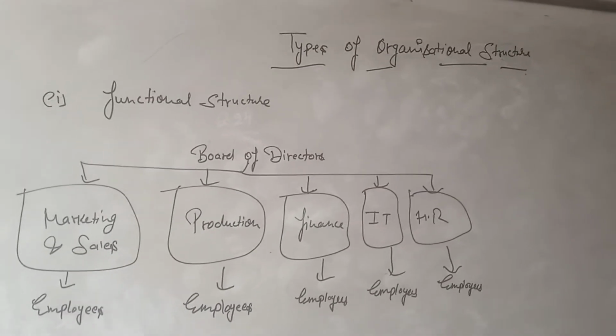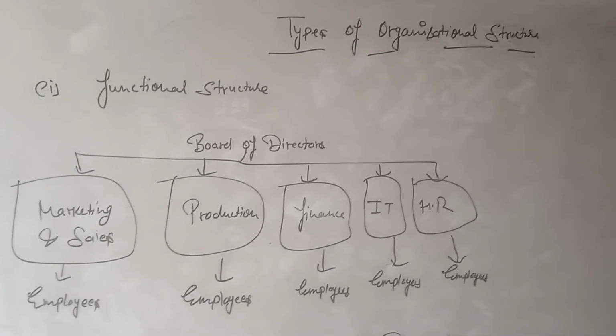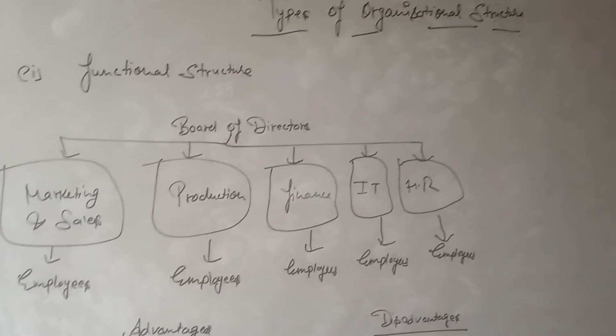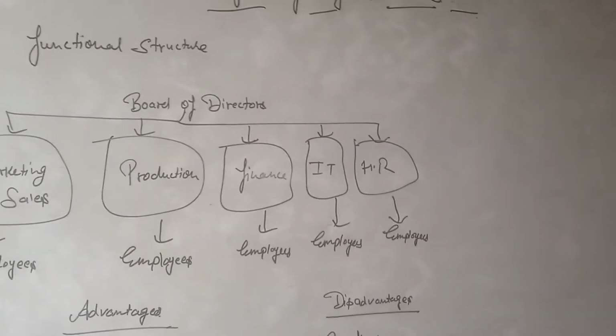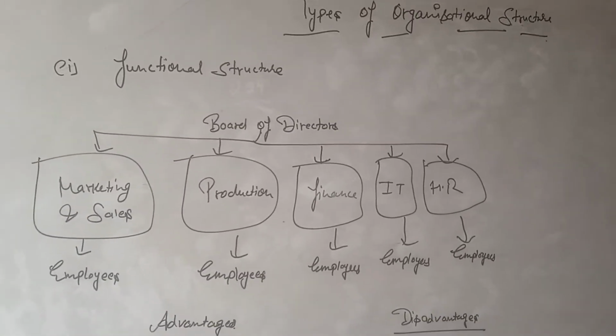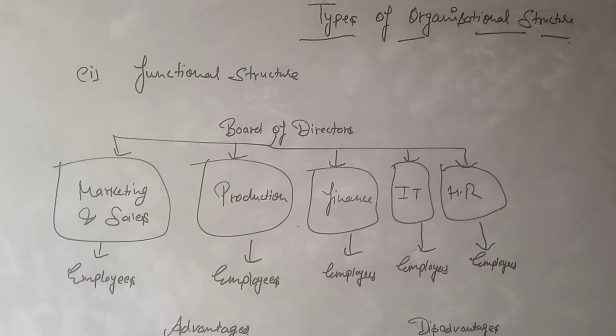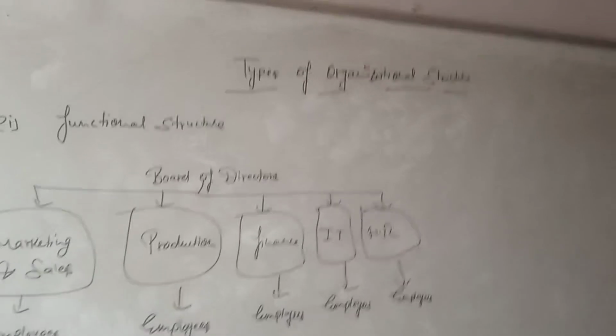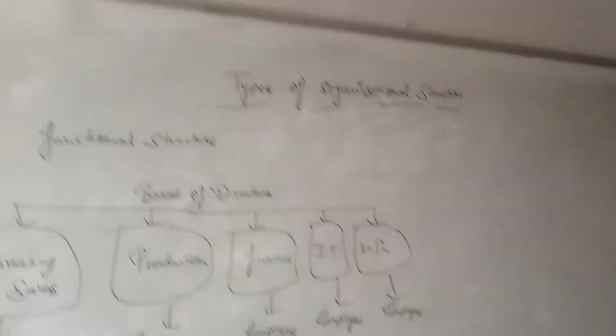In the last class, we studied organizational structure, what it is and how it can be made efficient and effective. Also, we have studied the features of organizational structure. Now, we will study the types of organizational structure.